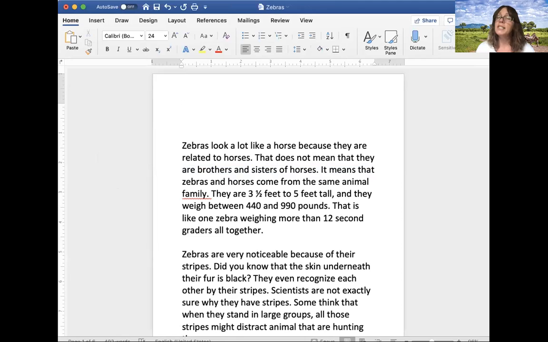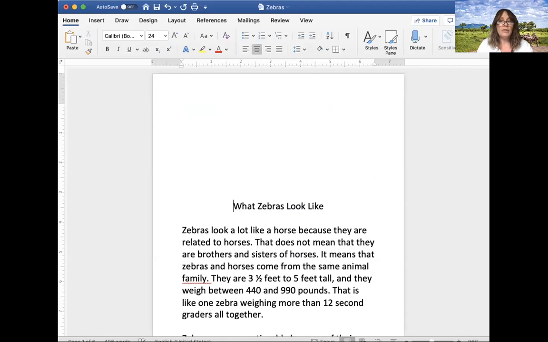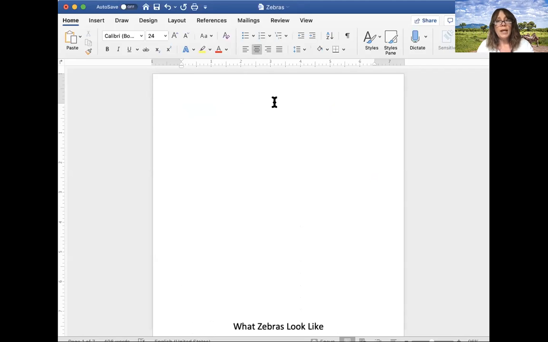Remember that I can use a subheading, which is a text feature that tells me what a section of something is about. We see that a lot in our Scholastic News, subheadings that tell us what each little section is about. So this one was about what zebras look like. I'm going to put that heading in for the typing that I already did, and that way I won't get mixed up. Then I'm going to move that out of my way. Now that I'm writing a new paragraph, I'm going to write a new subheading.